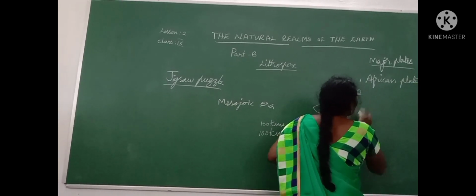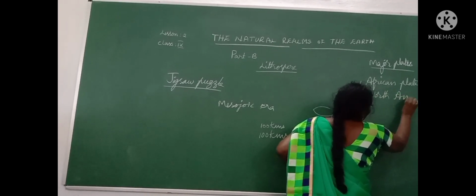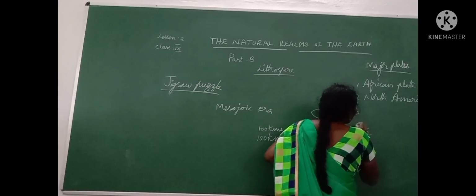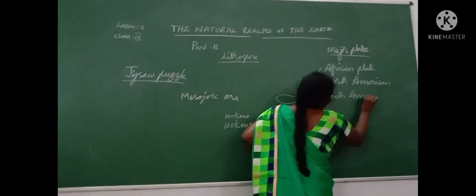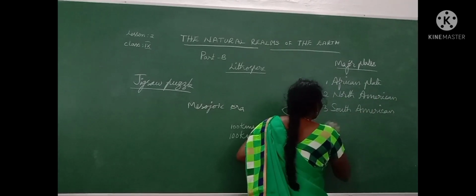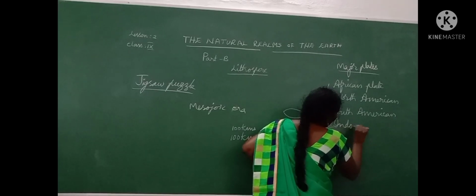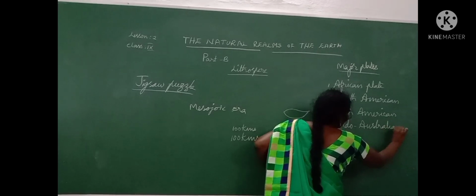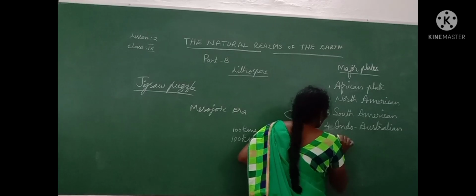Then second one is North American plate. And the third one is South American plate. Then fourth one is Indo-Australian plate. Then fifth one is Eurasian plate.